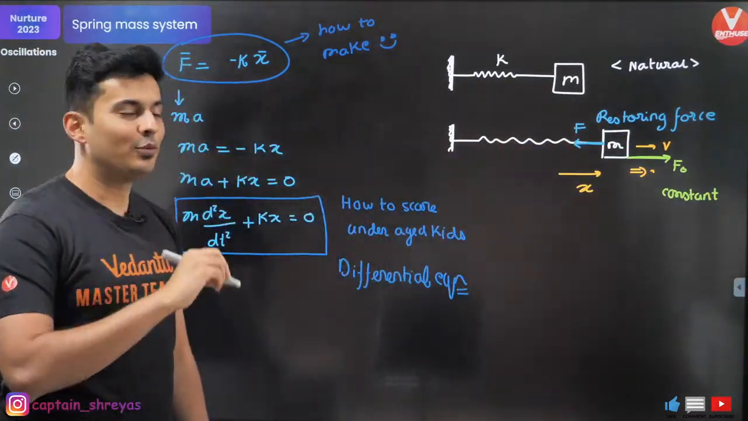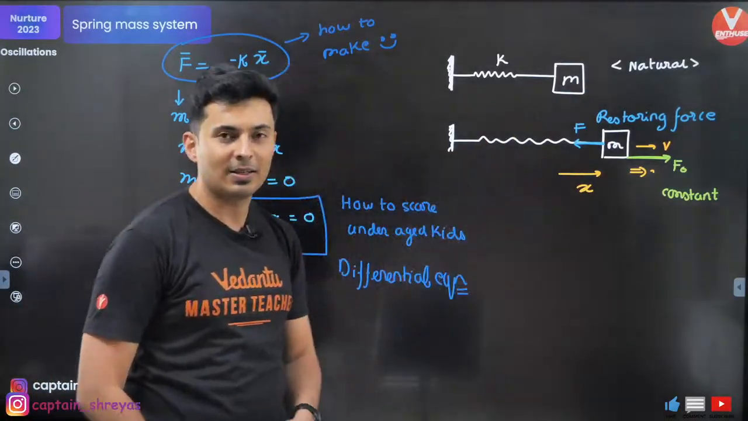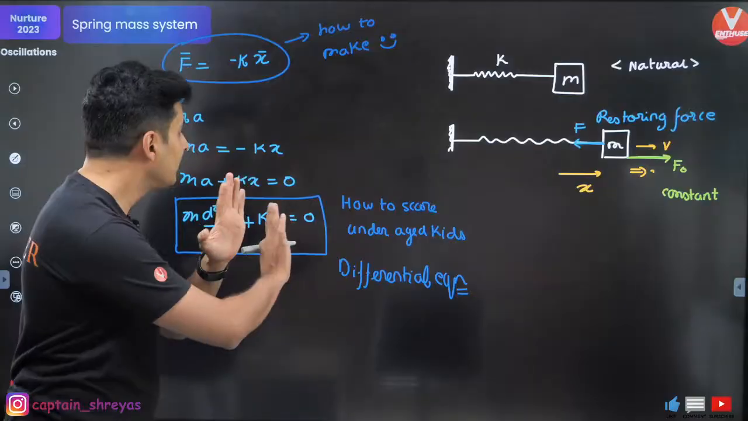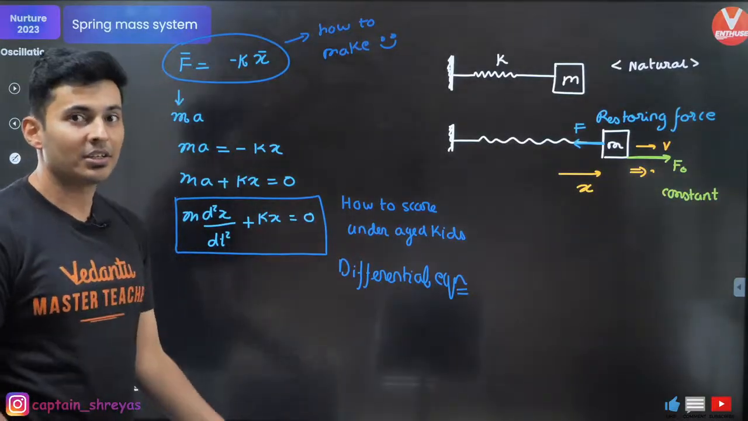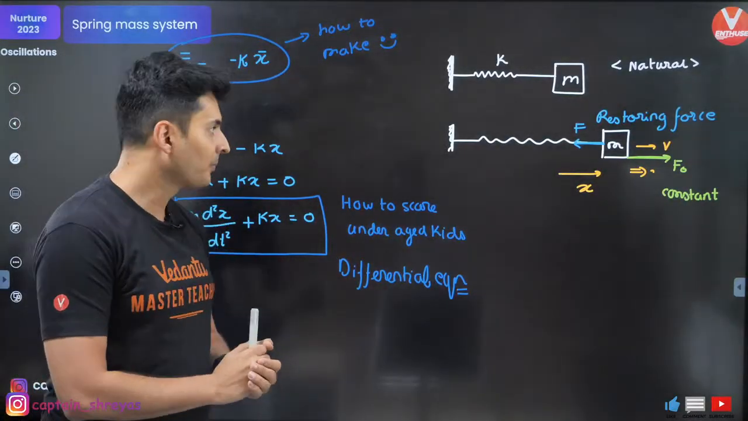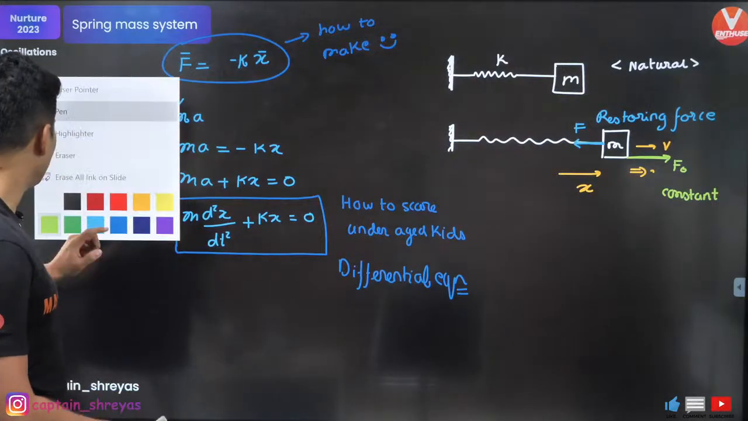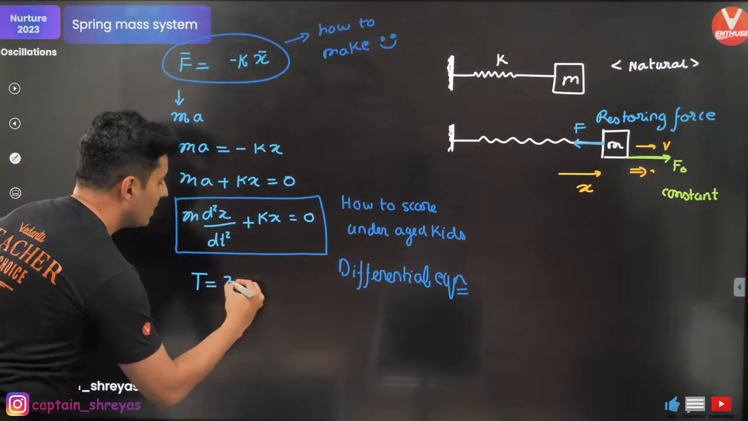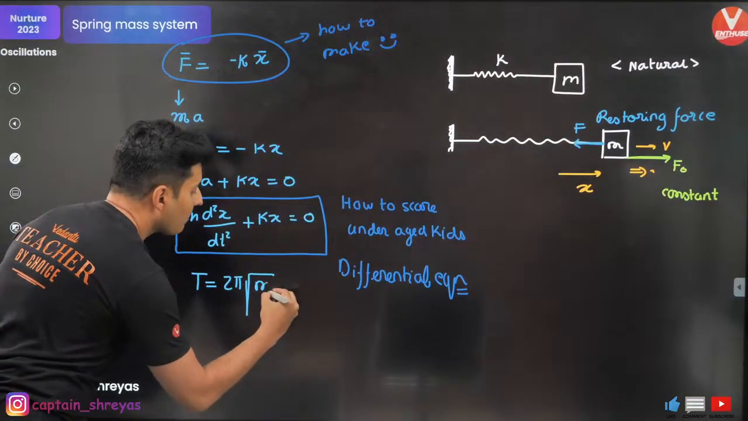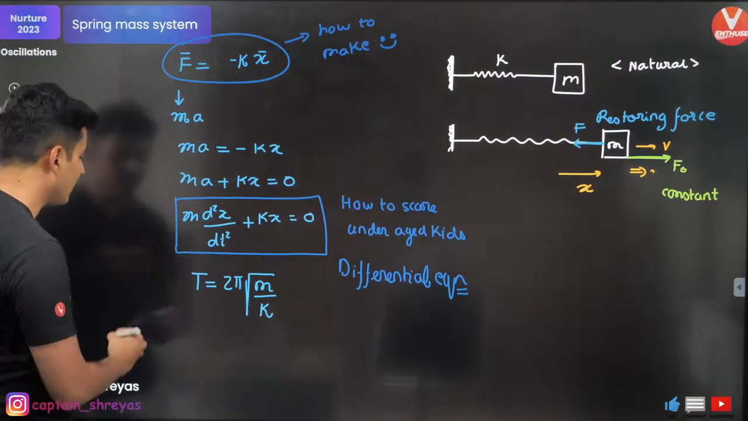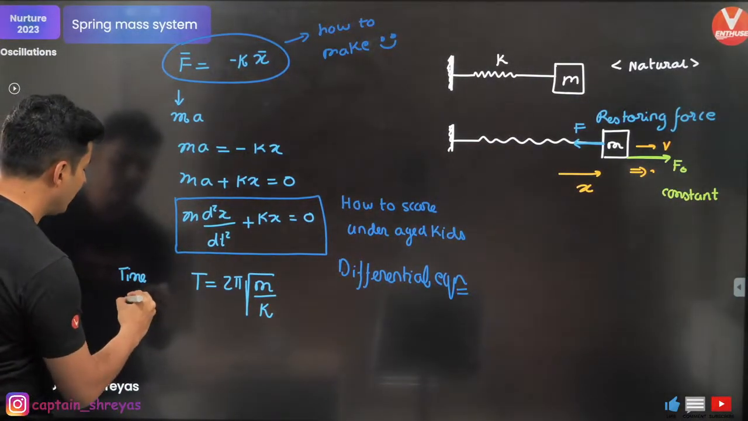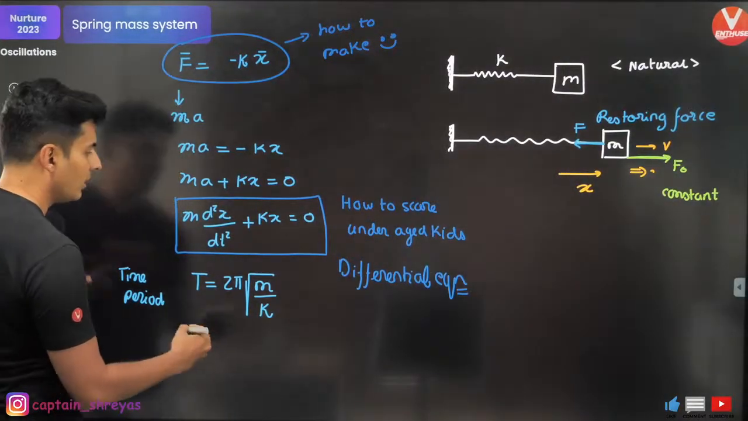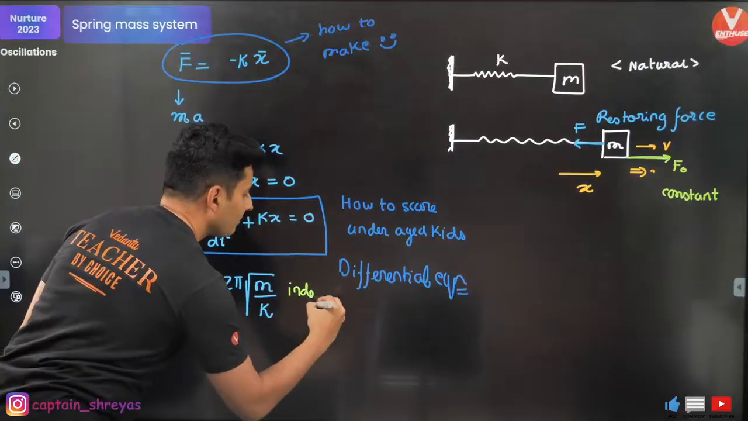If a constant force acts on a spring mass system, guess what happens? The time period does not change for that spring mass system. By the way, I forgot to tell you the time period formula over here. The time period of SHM is 2 pi under root m by k. Very, very important. This is your time period, of course. And like you can see over here, it is independent